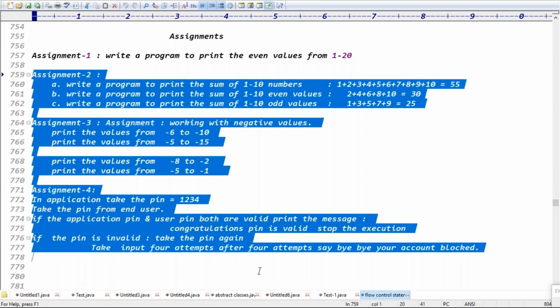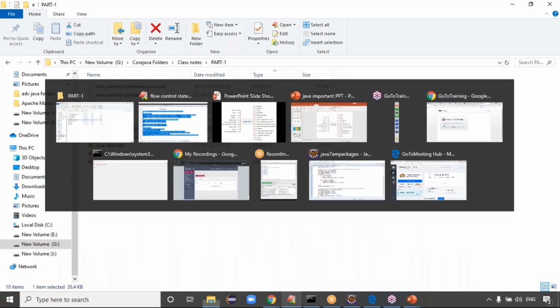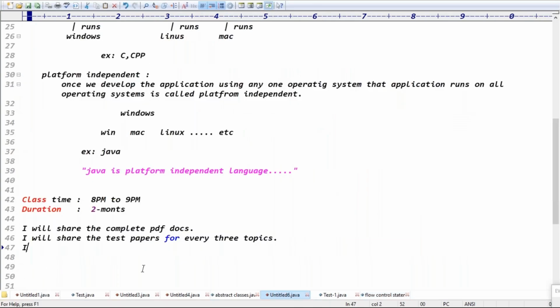Like every topic, we have assignments, guys. So what is the conclusion here? Definitely, I will share the assignments topic wise. I'll share the complete PDF docs with you. I'll share the test papers for every three topics. And for every topic, I'll share the assignments, guys.